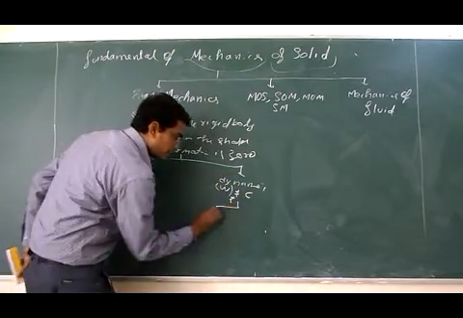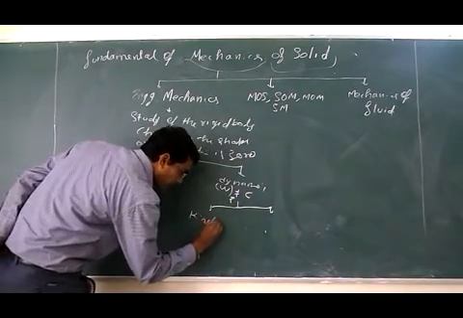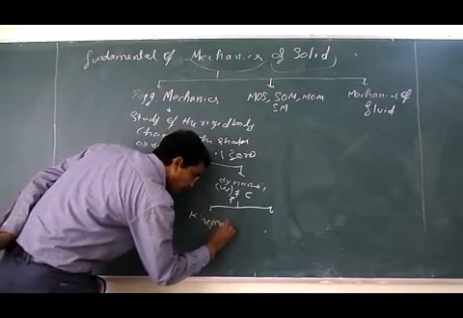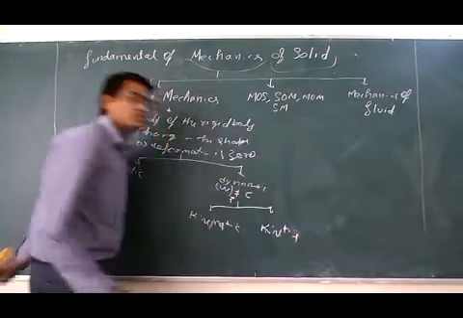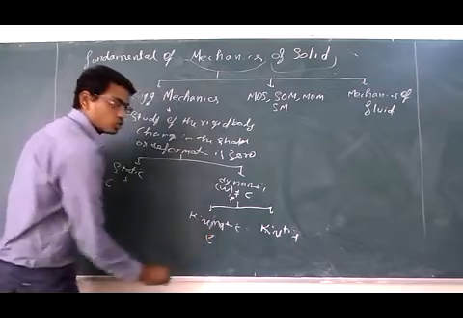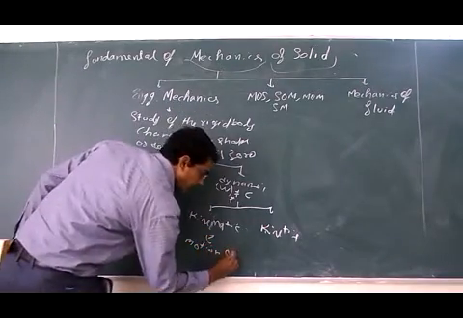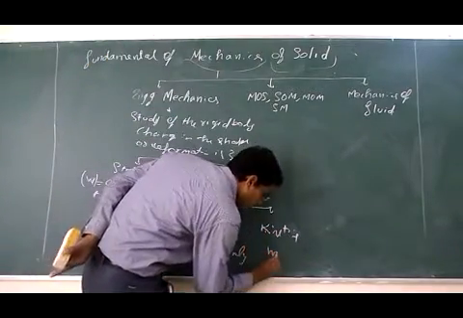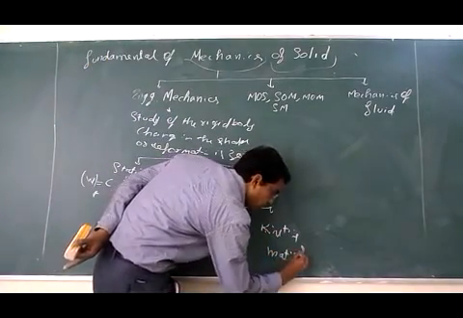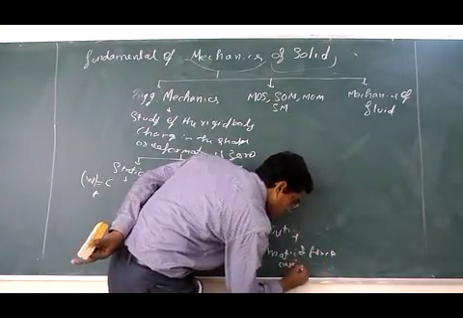Dynamic is further subdivided into kinematics and kinetics. Kinematics is where we discuss only motion, and in kinetics we discuss motion and the force causing motion.